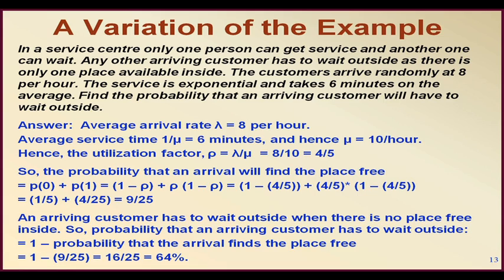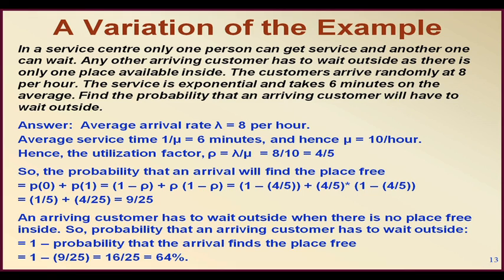So, an arriving customer has to wait outside when there is no place free inside. So, the probability that an arriving customer has to wait outside becomes 1 minus 9 by 25 equal to 16 by 25 or 64%. So, you see what has happened? The probability of waiting outside has reduced from 80% to 64% with just giving one facility, right.